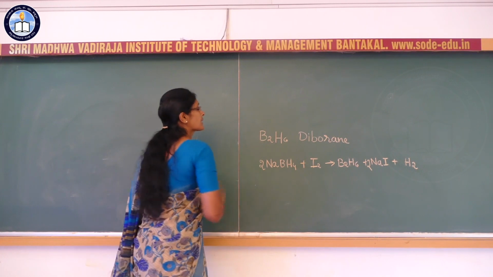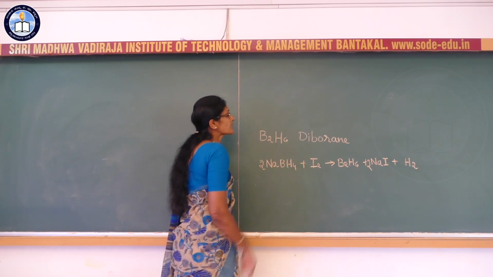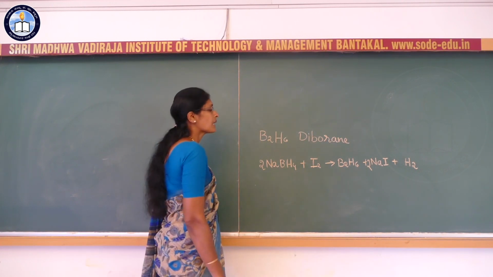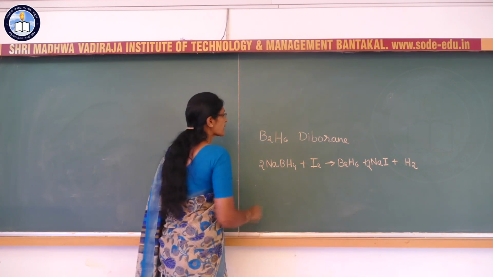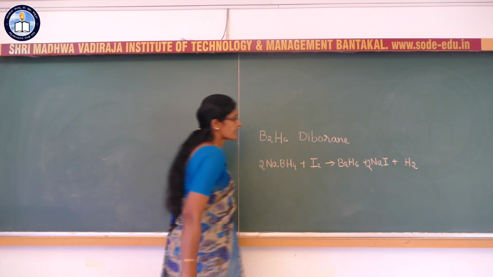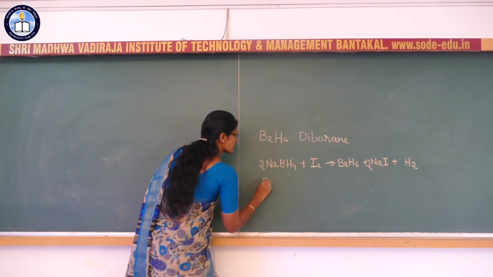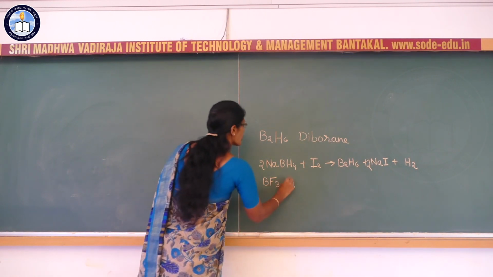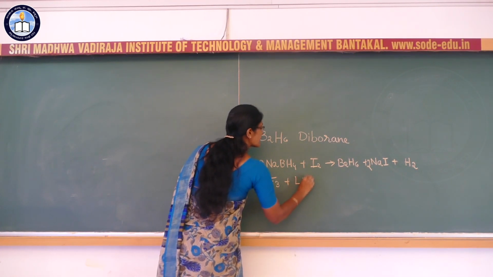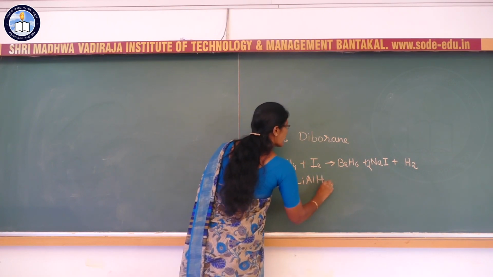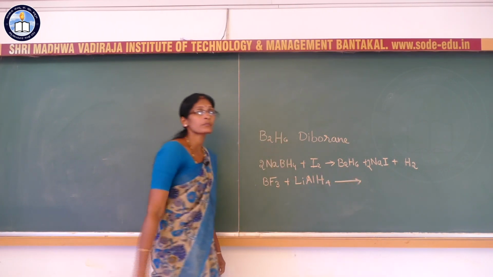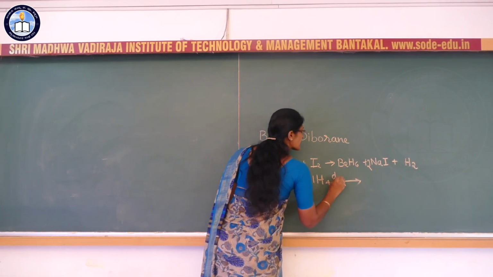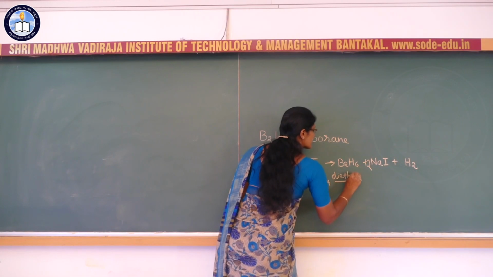So in the laboratory, it is conveniently prepared by the reaction between sodium borohydride and iodine. And also this diborane is prepared by the reaction between boron trifluoride and lithium aluminium hydride in the presence of diethyl ether.